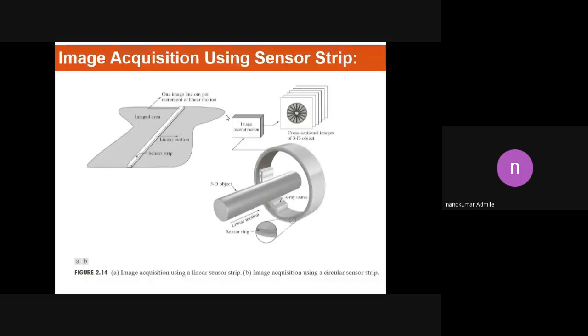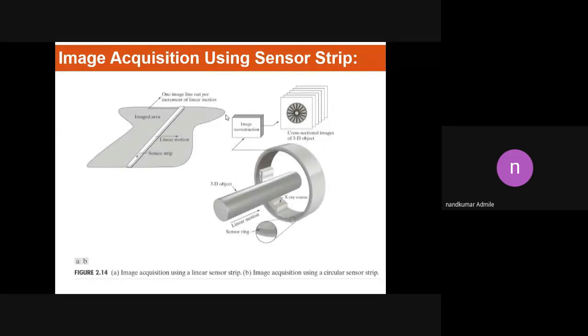Okay, so what is the advantage of this method? We can combine a number of sensors, all interconnected and mounted on one strip. That strip is called a sensor strip, and this sensor strip consists of more than 4,000 sensors.